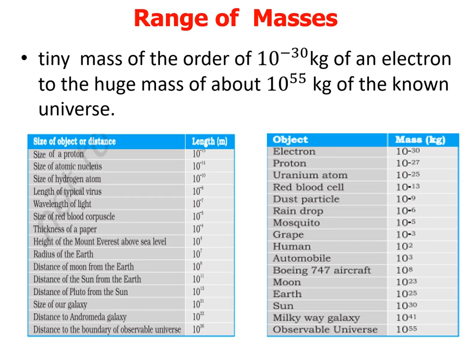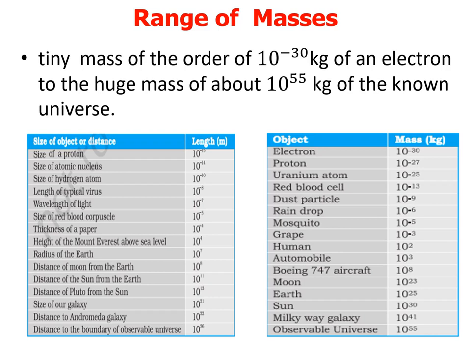So this is the range of mass we have. The minimum range we have is 10 to the power minus 30 kg and the maximum we have is 10 to the power 55 kg, right? So we have the range from 10 power minus 30 kg to 10 to the power 55 kg.